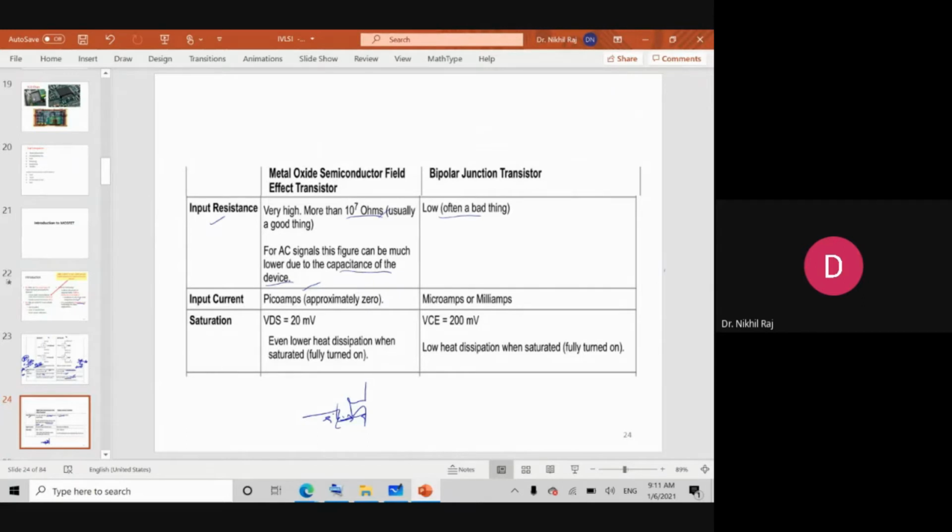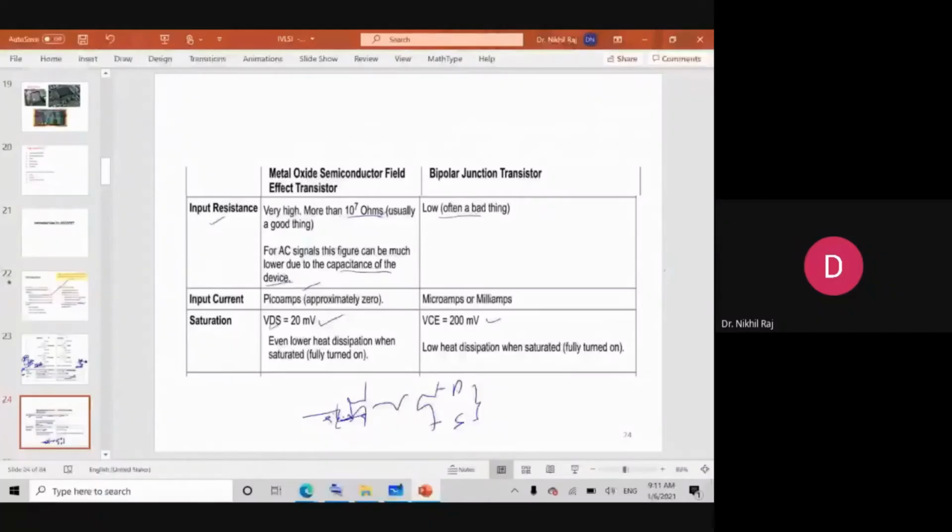Then coming to the effective output voltage: the MOSFET has a drain and a source. What is this voltage? The overdrive voltage. VDS is around 20 millivolts, whereas for the BJT, VCE is 200 millivolts. What does it mean? This is nothing but the heat dissipation. In a MOSFET there is lower heat dissipation, whereas a BJT, when it is saturated and completely on, has more heat dissipation.